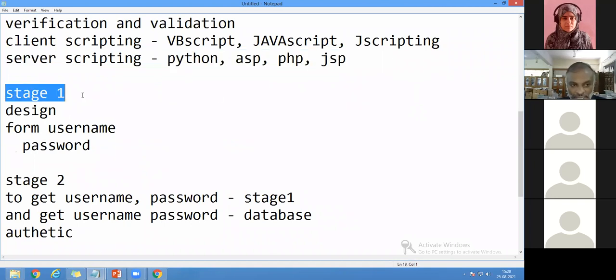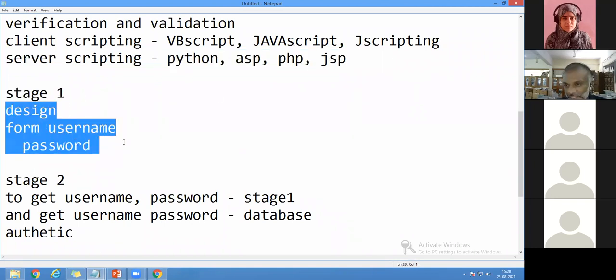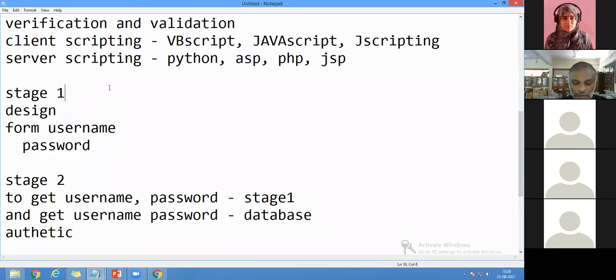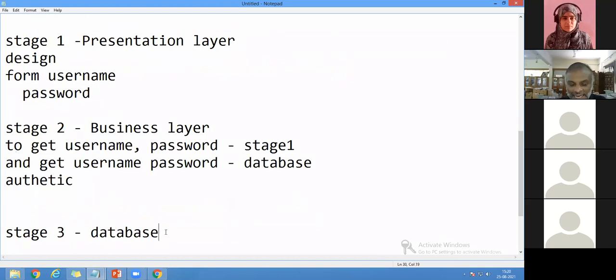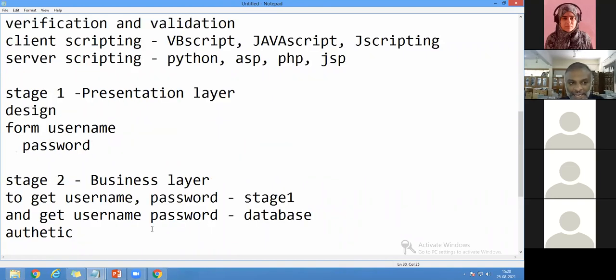So when I come to stage one, we are going to design the username and password. It is a form, and this stage one is called the presentation layer. Stage two is called the business layer, and stage three is called the database layer. This type is what we call a 3-tier architecture. So remember that it is 3-tier architecture.